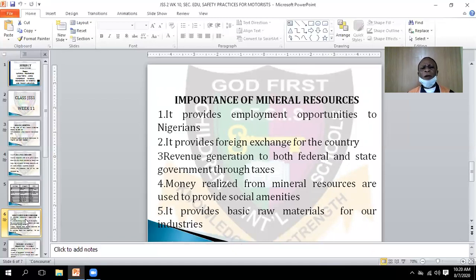Four, money realized from mineral resources is used to provide social amenities. What are the social amenities? Can you name some of the social amenities? Do you know what they call social amenities? Those are the things that we do for our enjoyment. Like what? Like electricity.